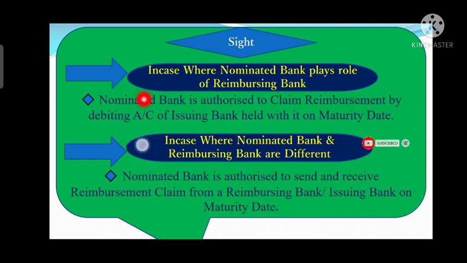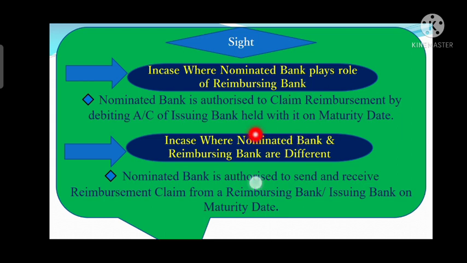So whenever the nominated bank has received the documents and found a compliant presentation, either it can make the payment to the beneficiary or it can forward those documents to the issuing bank. After the issuing bank finds the documents compliant, it will debit the account of the issuing bank and make the payment to the beneficiary on a sight basis if the nominated bank and reimbursing bank are the same.